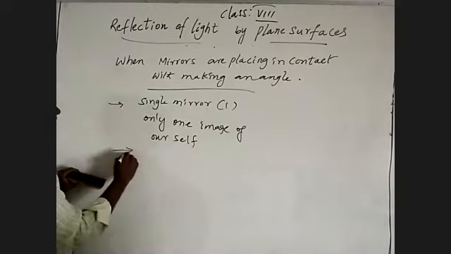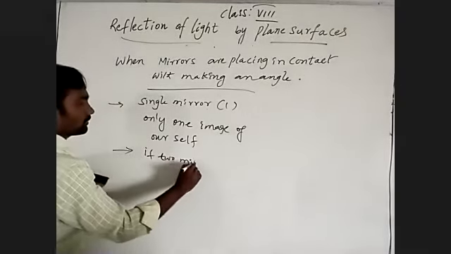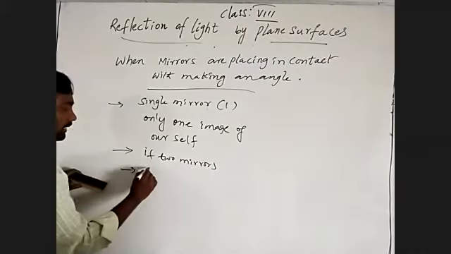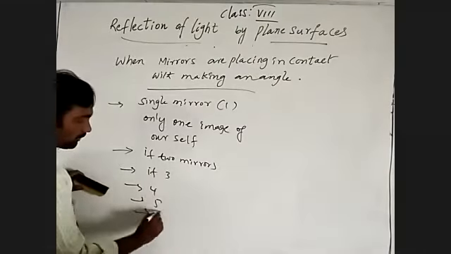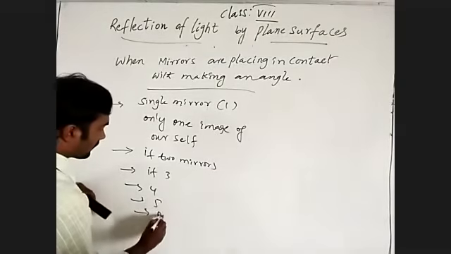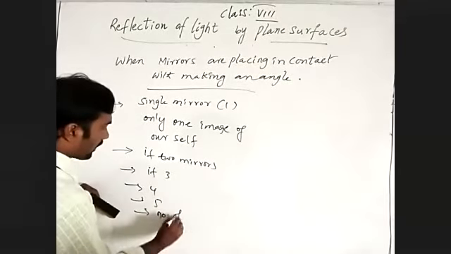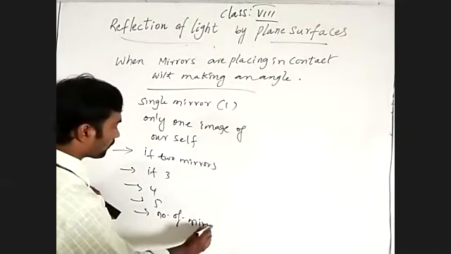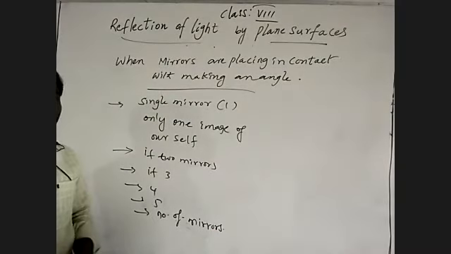Suppose there are 2 mirrors, 3 mirrors, 4 mirrors, 5 mirrors, any number of mirrors. What I am saying to you is, if a number of mirrors are placed in contact with each other, how many images will form?